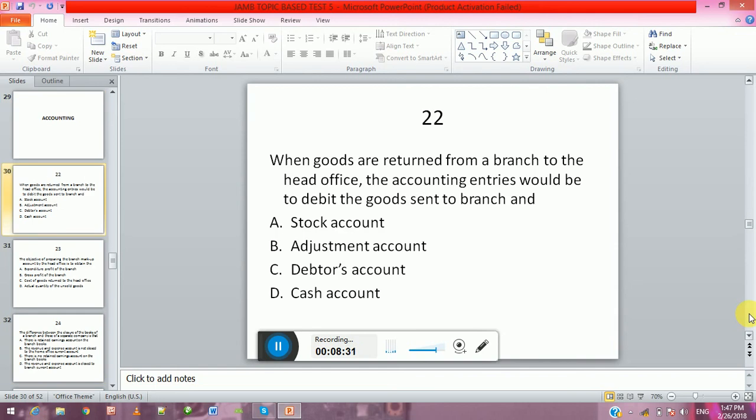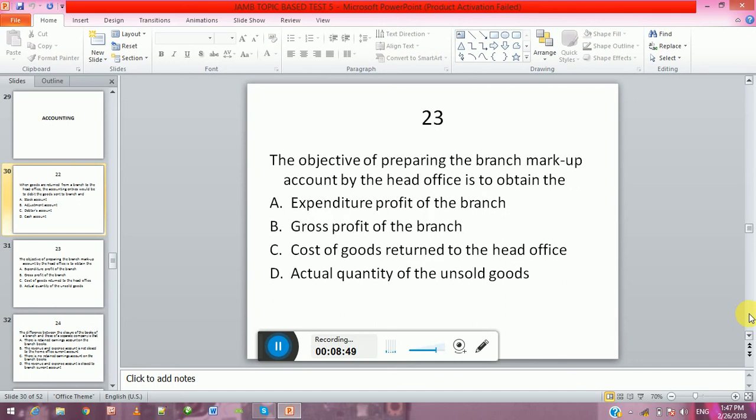Accounting. When goods are returned from a branch to the head office, the accounting entries would be to debit the goods sent to branch and A, stock account, B, adjustment account, C, debtors account, D, cash account.